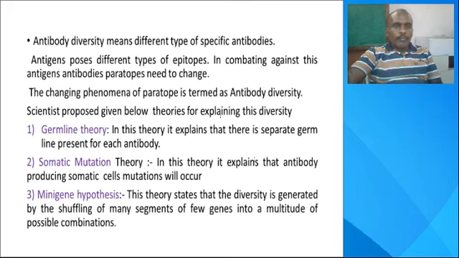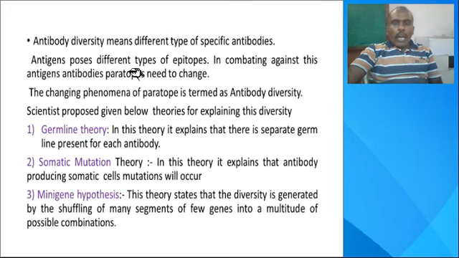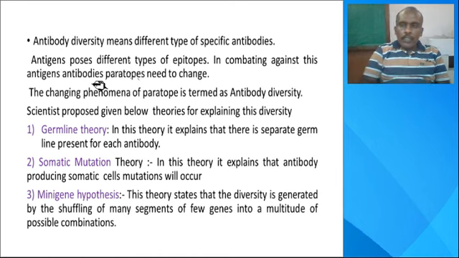Antibodies are needed to combat antigens. These antigens have different types of epitopes, so epitope structures are of different types.